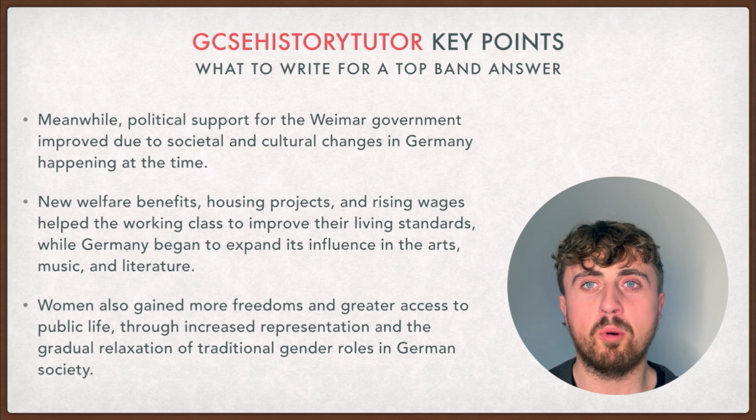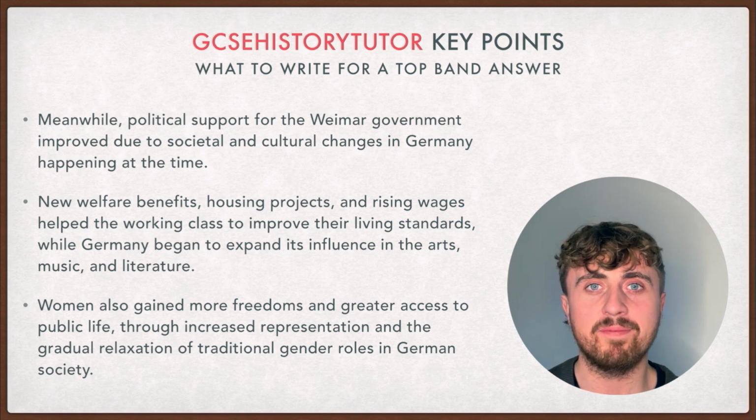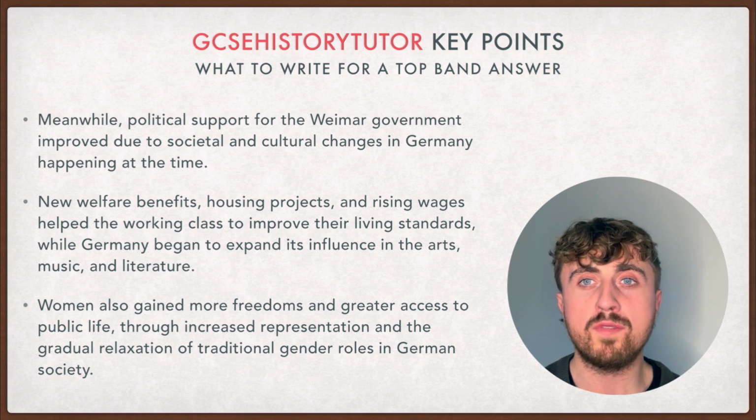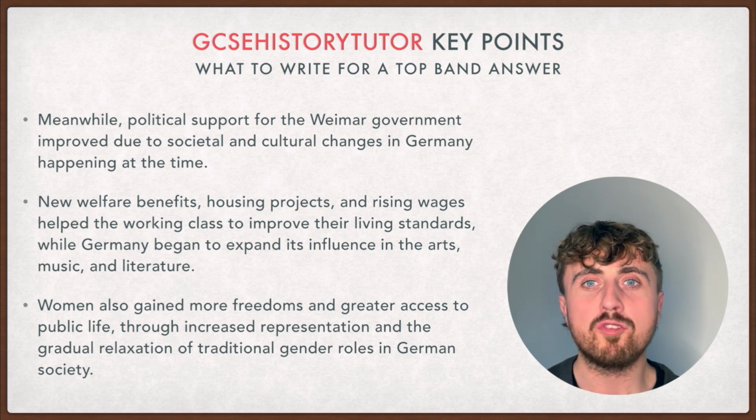Meanwhile, political support for the Weimar government improved due to societal and cultural changes in Germany happening at the time. New welfare benefits, housing projects and rising wages helped the working class to improve their living standards, while Germany began to expand its influence in the arts, music and literature. Women also gained more freedoms and greater access to public life through increased representation and the gradual relaxation of traditional gender roles in German society.